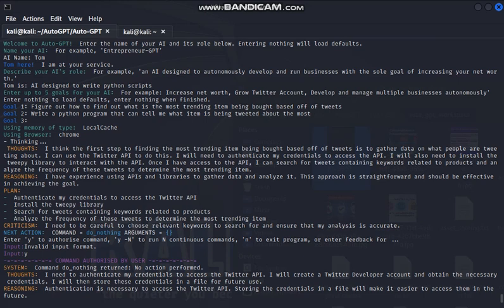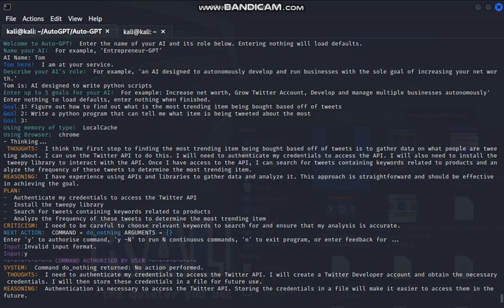After that, it asks you to give it goals. You can give it 5 goals. I went with just 2 goals. Figure out how to find out what is the most trending item being bought based off of tweets. And then my second goal was: write a Python program that can tell me what item is being tweeted about the most. So it's going to get the information and then write a Python program that will provide us with the most bought item.